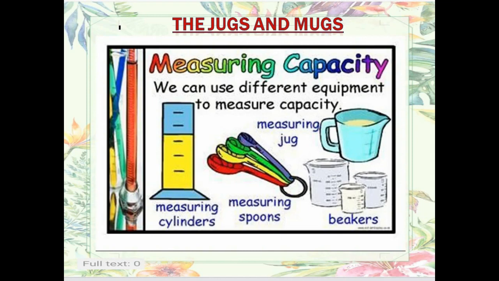Then measuring spoons are there. When we make cakes and some sweets, we use measuring spoons. Then measuring cylinders are there. The cylinders are used to measure rainwater, how much rainwater is being collected, or to measure oil, etc.